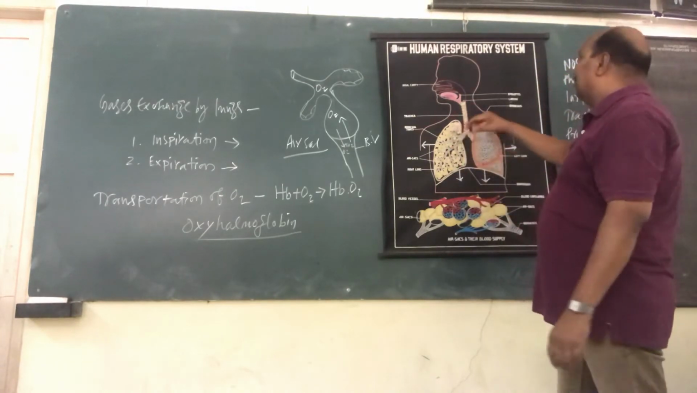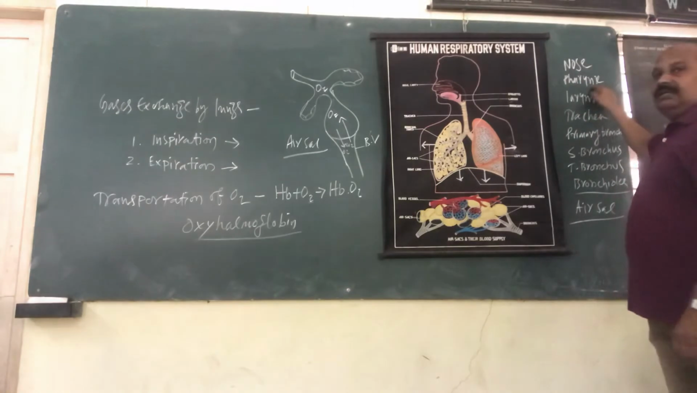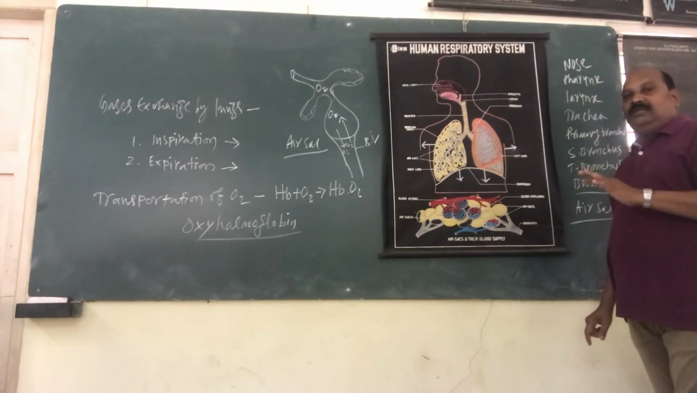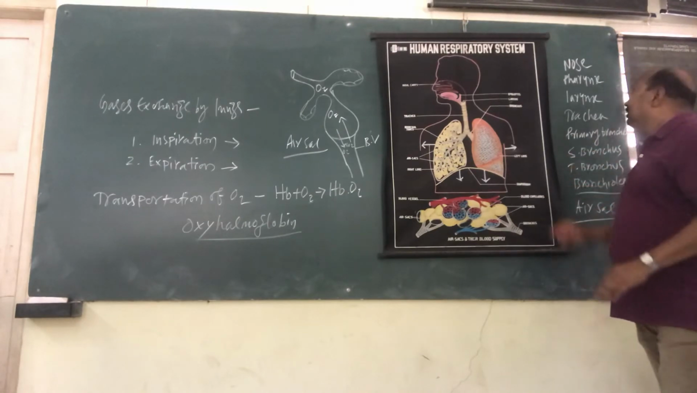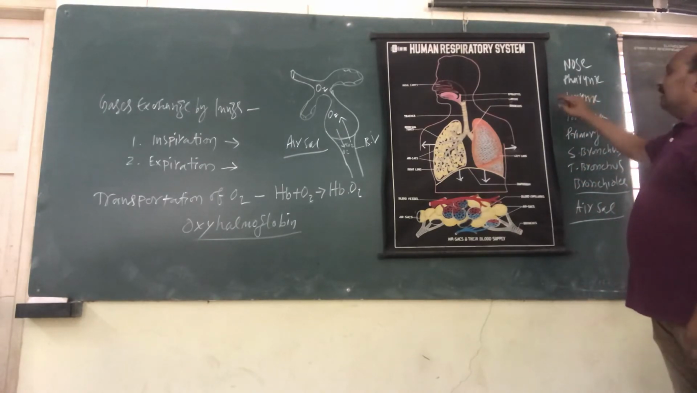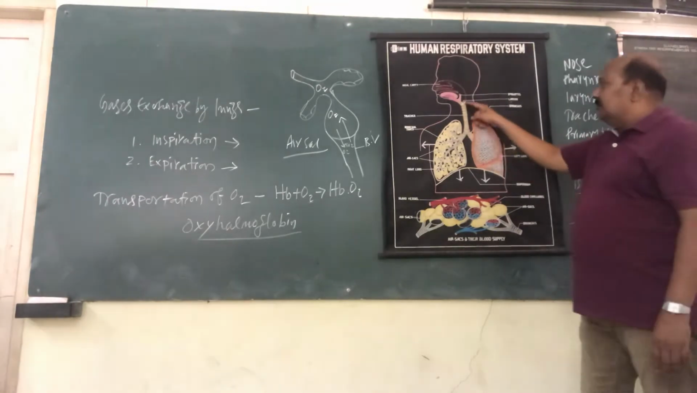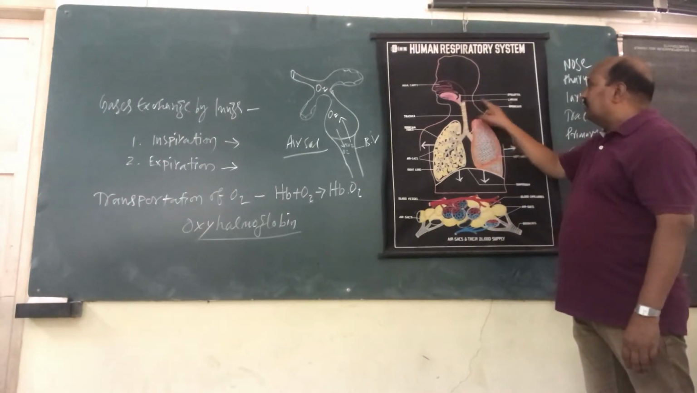Now come to the next part. The nose is followed by the small pharynx. The pharynx is a common passage for air and food. Now come to the third part, the larynx. The larynx is the entrance of the trachea. See the trachea, this is the trachea. The entrance is what we call the larynx.